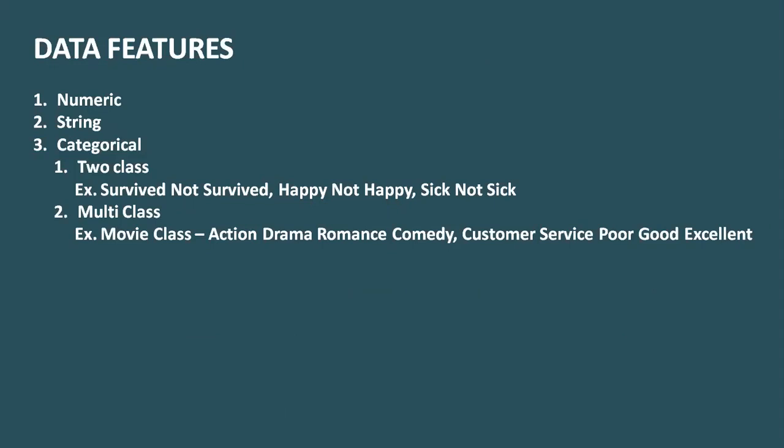And there are two different types of classification. Two-class classification, whether it is yes or no, like survive or not survive that we just saw, and multi-class. Multi-class is where we have more than two categories. Like a movie can be action, drama, romance, comedy, different genres. Or for customer service, let's say it is not just happy and not happy, it is poor, good, and excellent, right? So we can deploy a multi-class classification model.